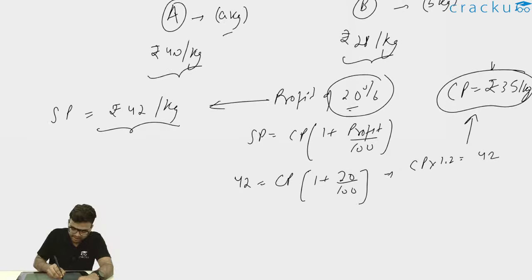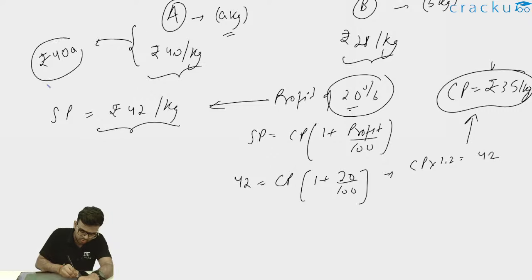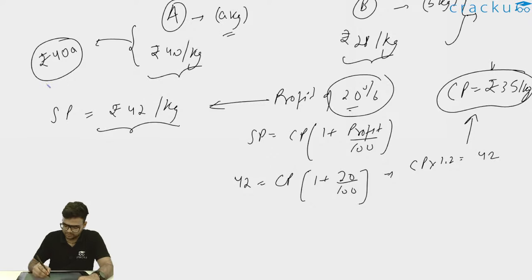Now, if A is a kgs and it is rupees 40 per kg, the total cost price of variety A will be rupees 40 into a, which is 40a. The total cost price of variety B will be 28 into b, which is 28b.